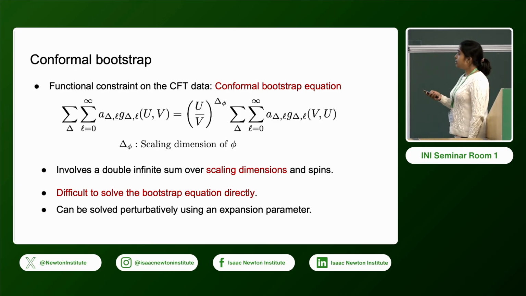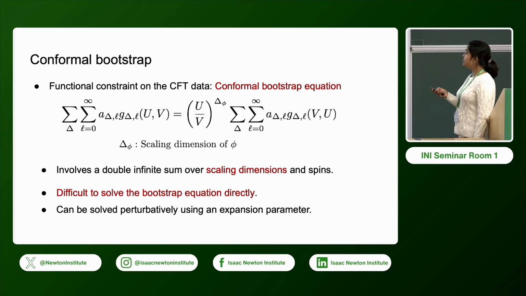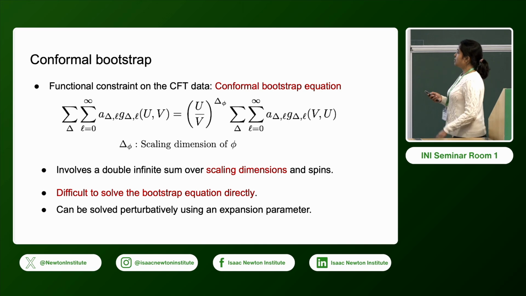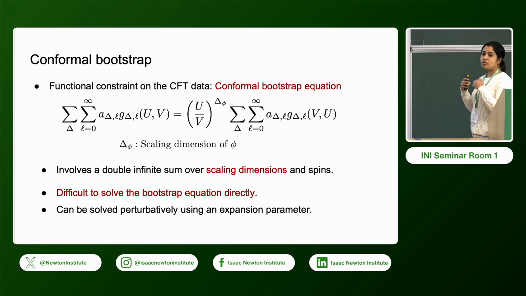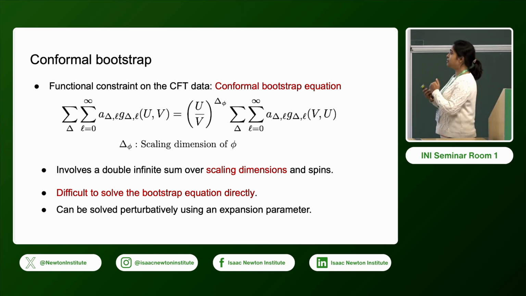But as you can see, this equation looks very complicated. It involves a double infinite summation. So it involves a summation over all the spins in the spectrum, and it also involves a summation over the scaling dimension, which itself is an unknown. So the bottom line is that we cannot directly solve this equation and compute the CFT data. So we have to use some approximations.